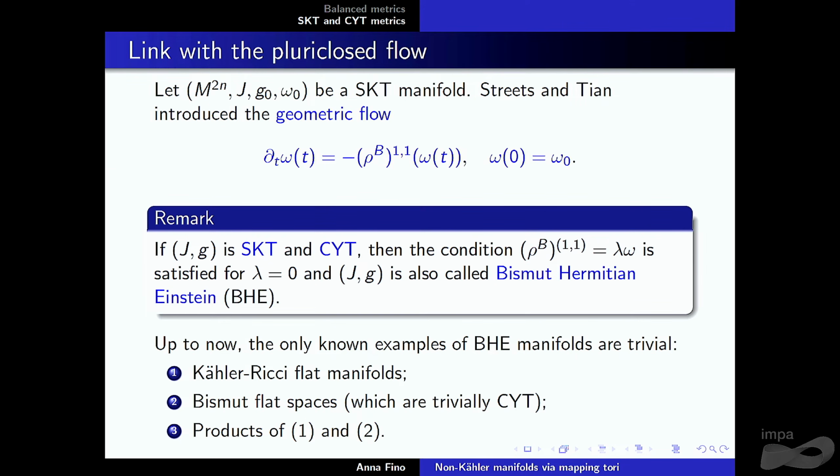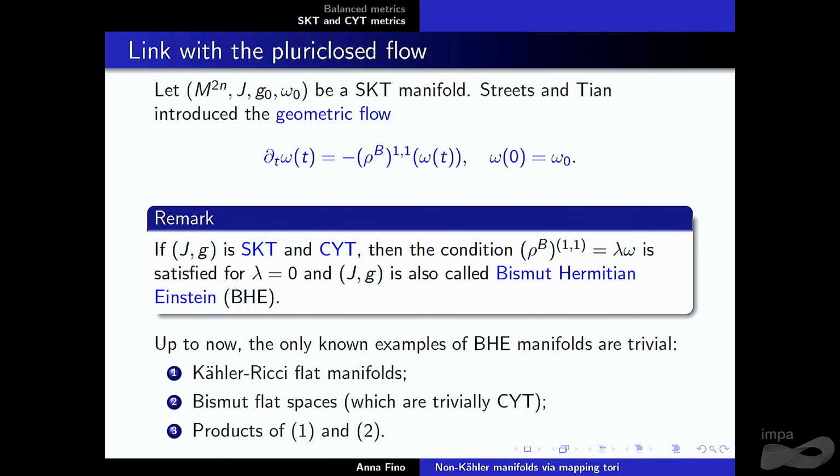Why? I don't want to talk about flow here, but I want to make a link with the pluriclosed flow. So when you start with a complex manifold and take a starting metric, let's call it g0, with fundamental form omega 0, which is SKT, Streets and Tian introduced a geometric flow which evolves the metric, preserving the SKT condition, the ∂∂̄ closure.